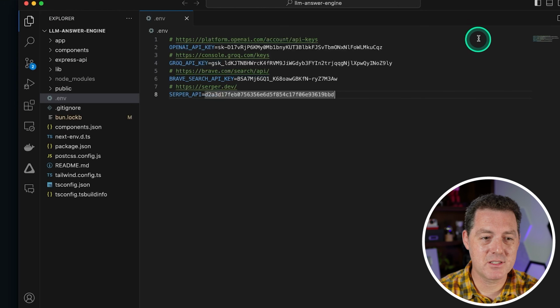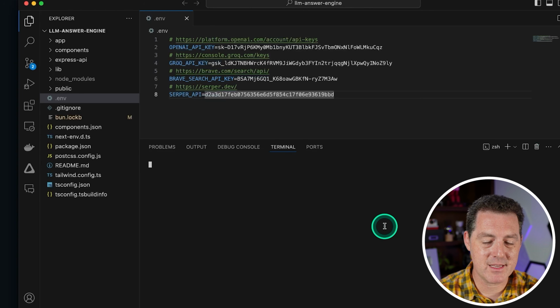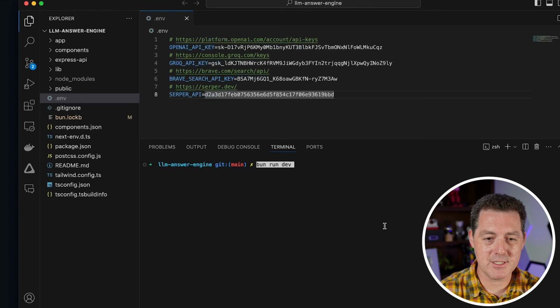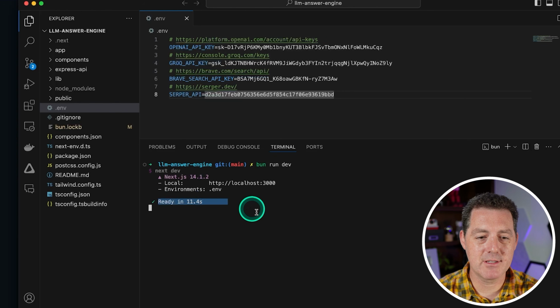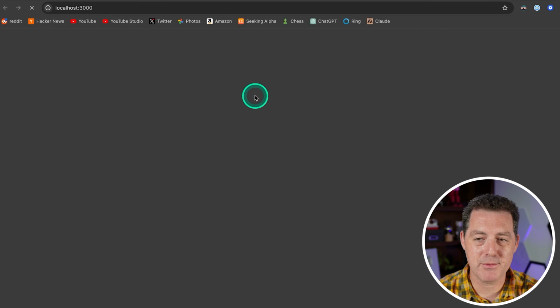And that's really it. So now that we have all the API keys set up, we're going to click the terminal button right there. We're still in LLM answer engine, and we just do bun run dev. Hit enter. All right, there. Now it's up and running, ready in 11 seconds. So hold down your command key and then click on localhost, or you can just simply copy paste it.